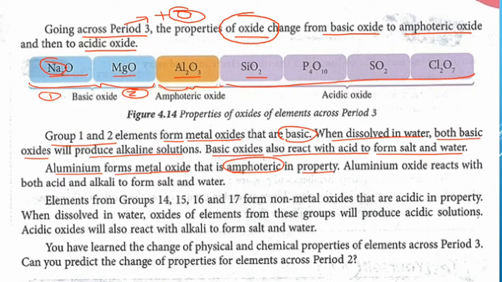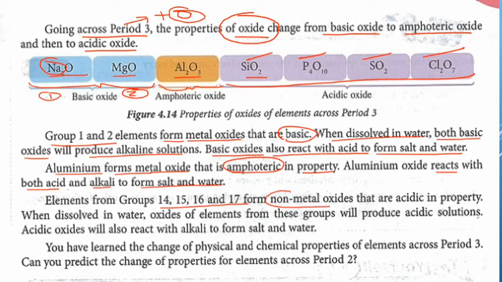Aluminium pula form metal oxide that is amphoteric in properties. Amphoteric. Maksudnya amphoteric adalah dia react both with acid and alkali to form salt and water. Able to act as both basic and acidic. Kemudian element from group 14 to 17, 14, 15, 16, 17.